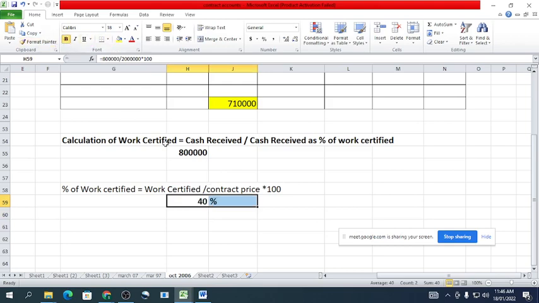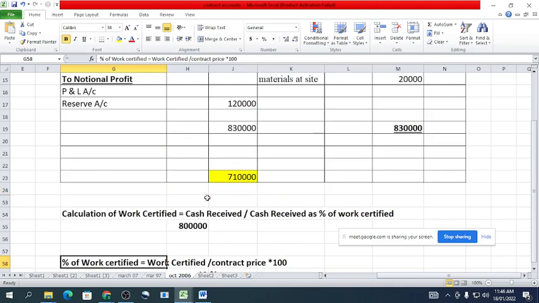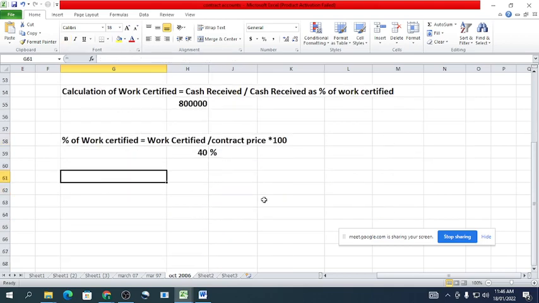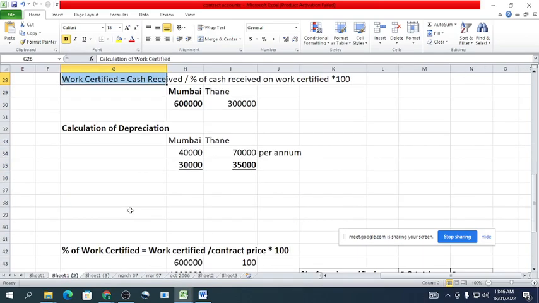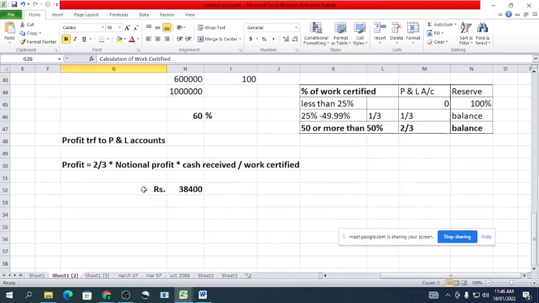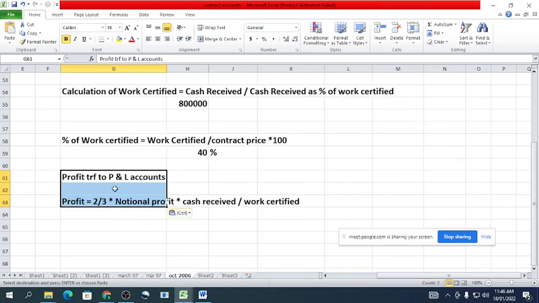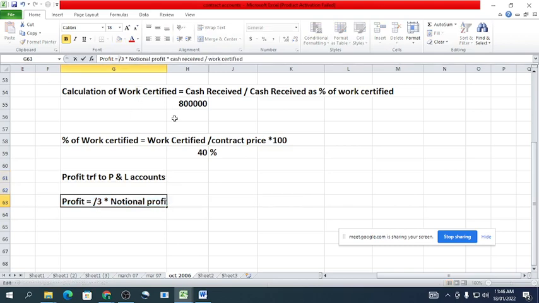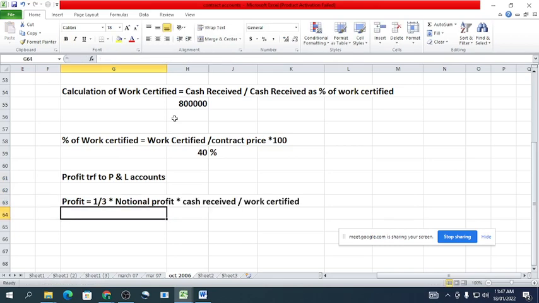So we will transfer a 1/3 portion to the P&L account and the remaining to the reserve. Next, we mention the profit transferred to the P&L account: 1/3 into notional profit into cash received divided by work certified.